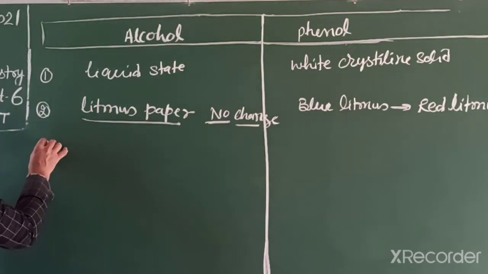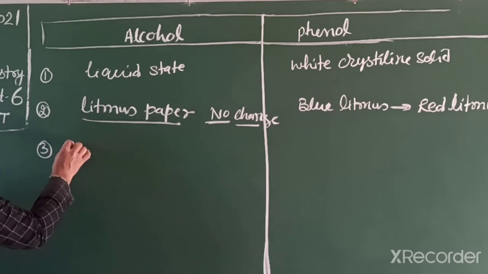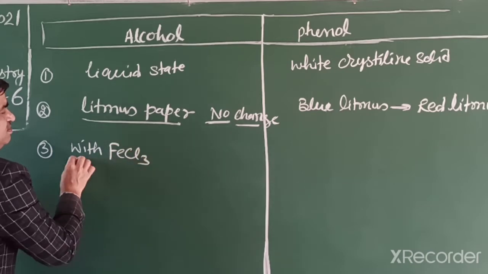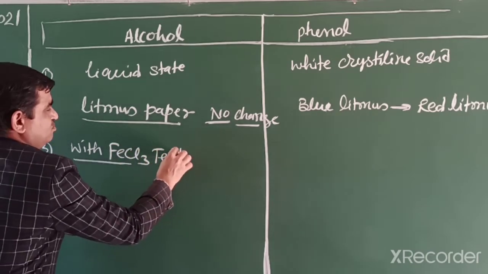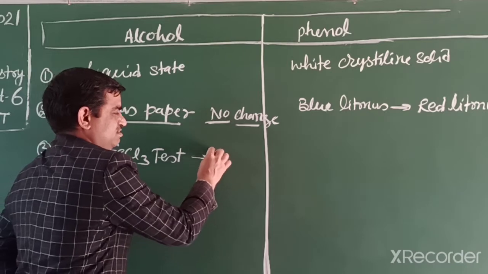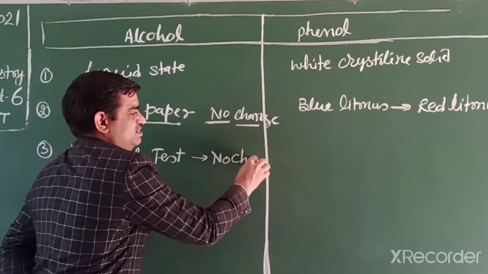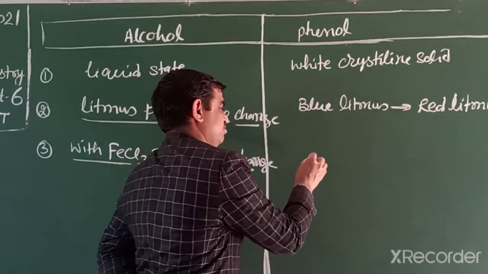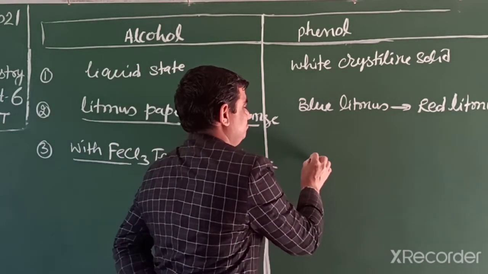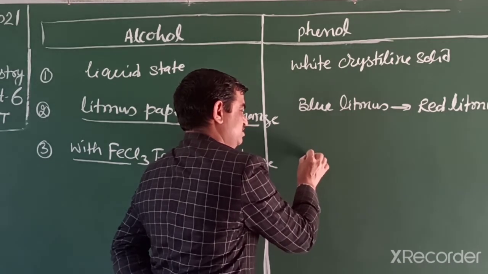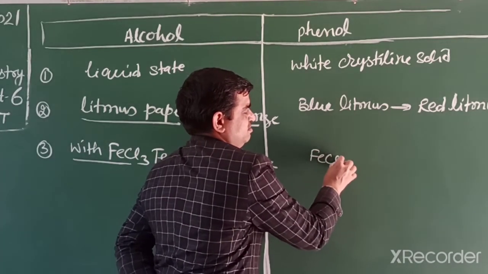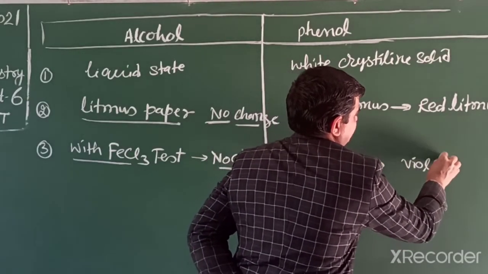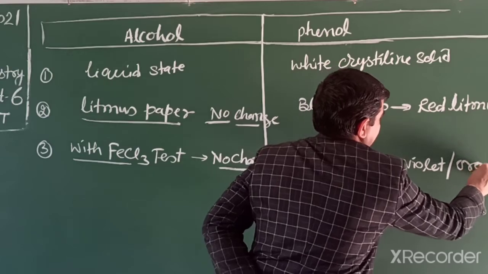Third one, the ferric chloride, FeCl3 test. With alcohol, no change, no reaction, the color remains the same. But with ferric chloride, the color change shows when phenol reacts with FeCl3, its color changes into violet color, violet or orange color.